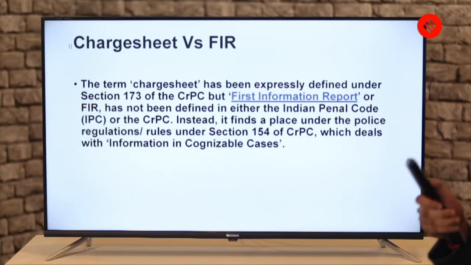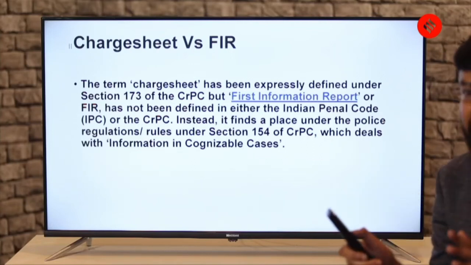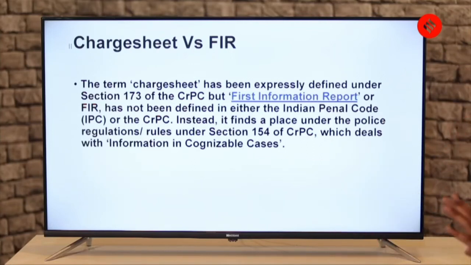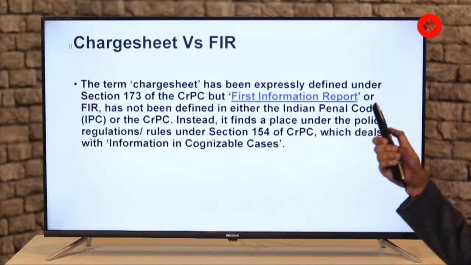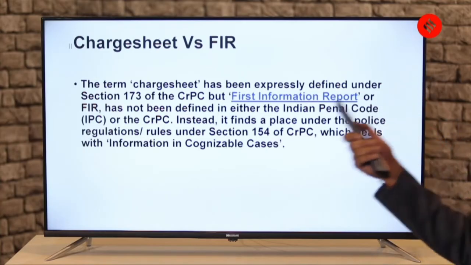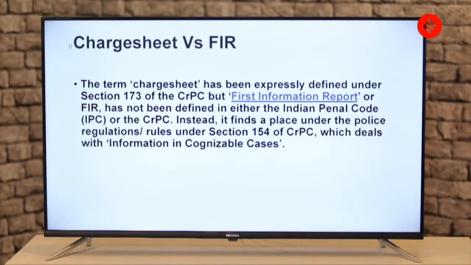Now, there's a difference between the charge sheet and the FIR. I have summarized it here so that it's not difficult for you. The term charge sheet has been expressly defined under Section 173 of CrPC, but FIR has not been defined in either the IPC or the CrPC.